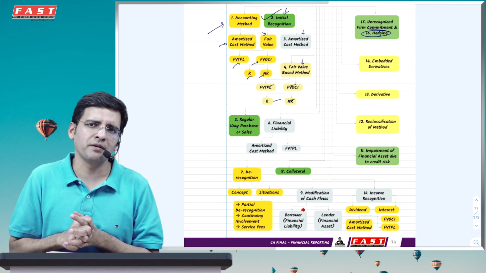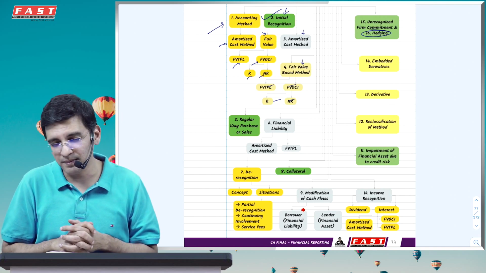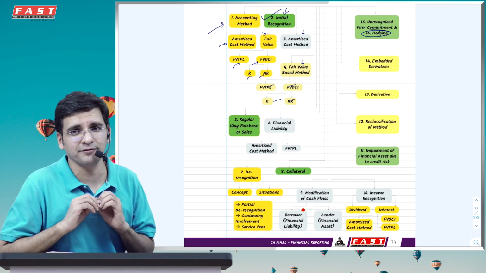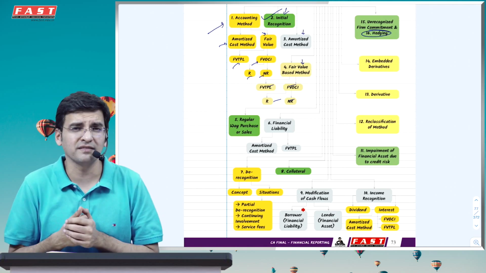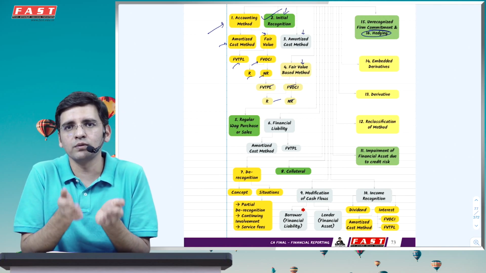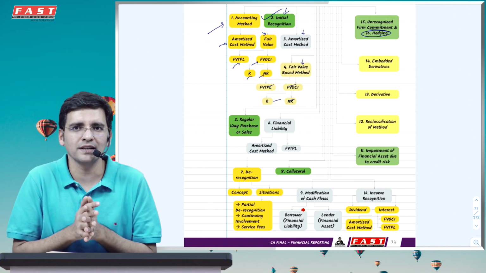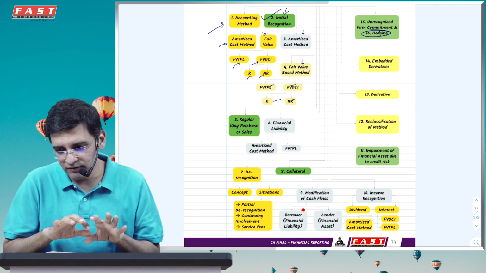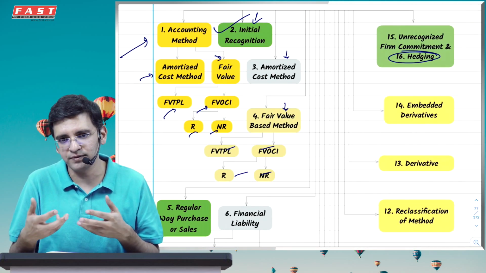I'm sure derivatives and embedded derivatives are topics where you'll really need some inputs because there's some confusion among students. Not our students definitely, because I harp on this very much: the difference between compound financial instruments, derivatives, and embedded derivatives. Some students get confused that the compound financial instrument concept is only for the issuer. It is not for the investor, whereas an embedded derivative depends on the nature of the instrument. So in any case, I'll go with the concepts and logics here and there. When I'm taking the accounting aspects, I'll also give you the logics for those things.